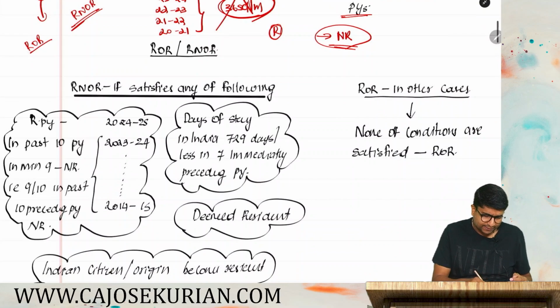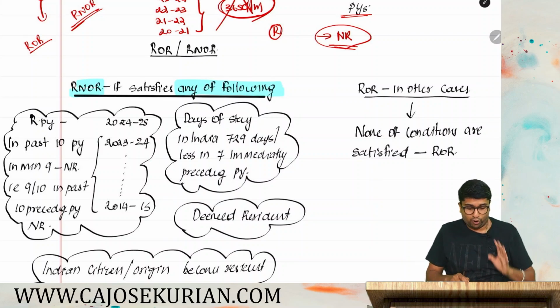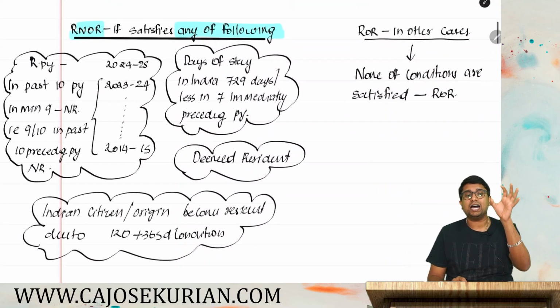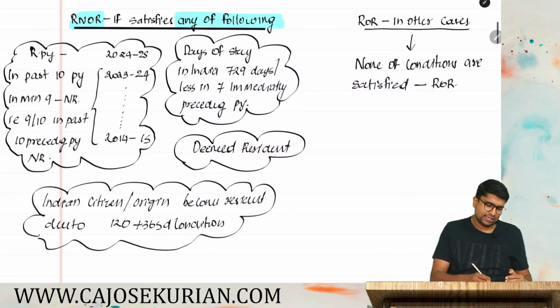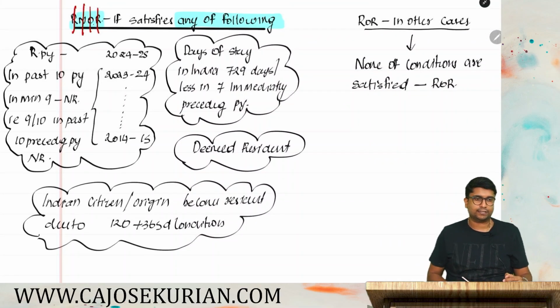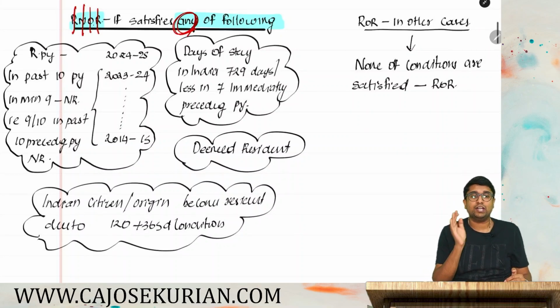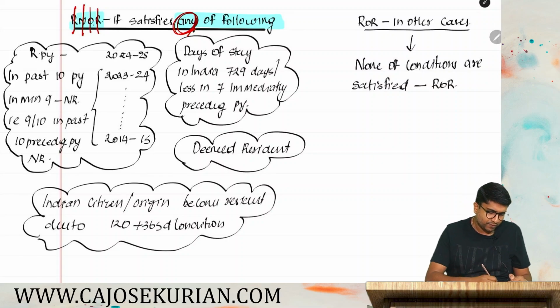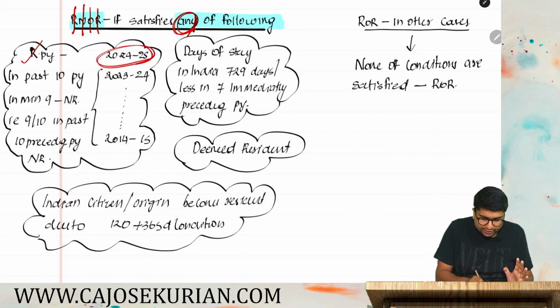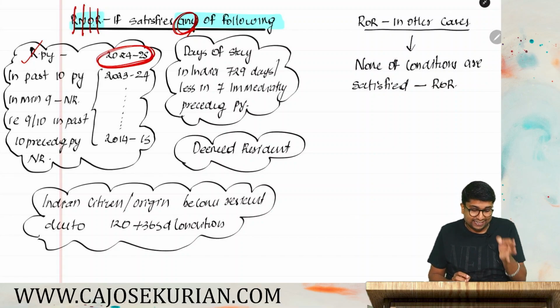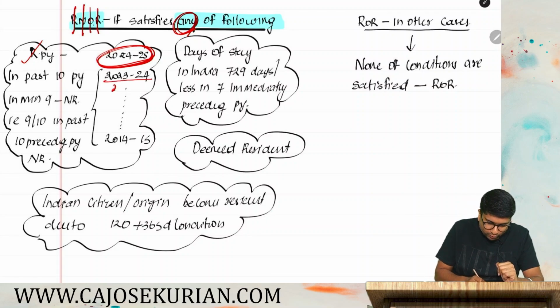Now what they are saying is RNOR is a person who satisfies any of the following conditions. If you are a person and you satisfy any of the following 4 conditions, then you will become a RNOR. And what is the full form of RNOR? Resident, not ordinary resident. So let's understand, if you satisfy any of the 4, you will become a RNOR. And what is point number 1? Say if the relevant previous year is 24-25, you need to check the residency status for the past 10 previous years. Past 10 means 23-24, 22-23, likewise up to 2014-15.